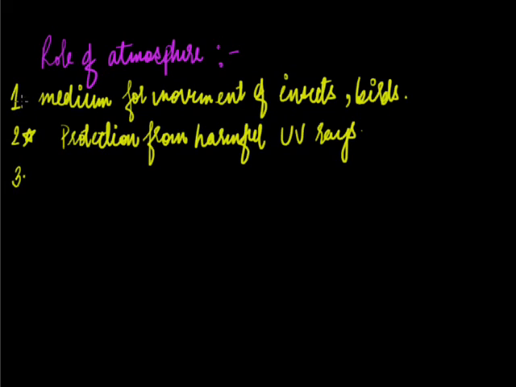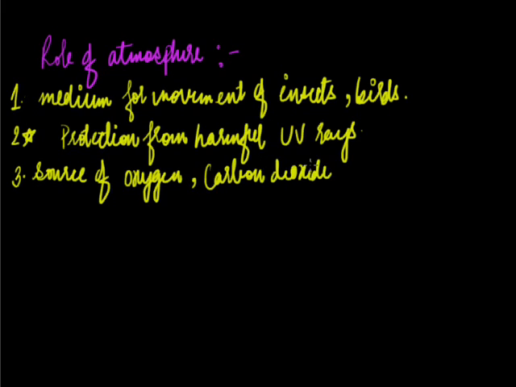The next role of atmosphere is that it is a source of oxygen, carbon dioxide, nitrogen, and all the various gases. So the third most important role of atmosphere is that it is a source of oxygen, carbon dioxide, and nitrogen for various metabolic activities of living beings.